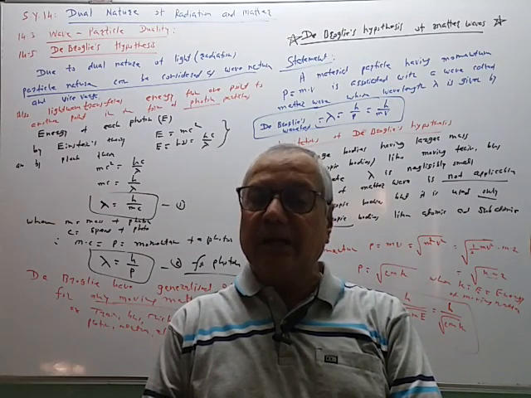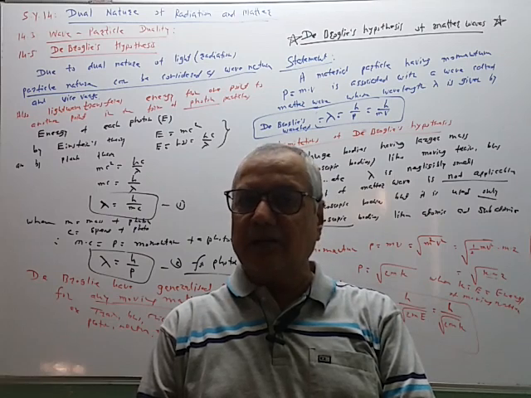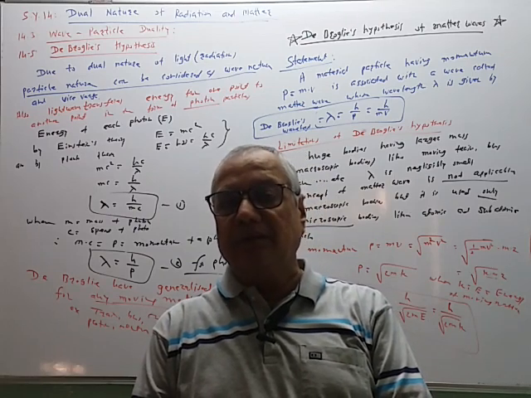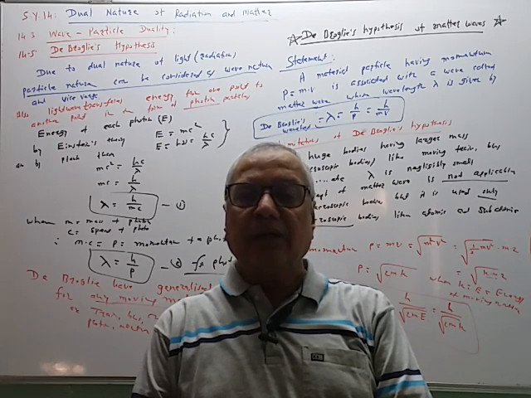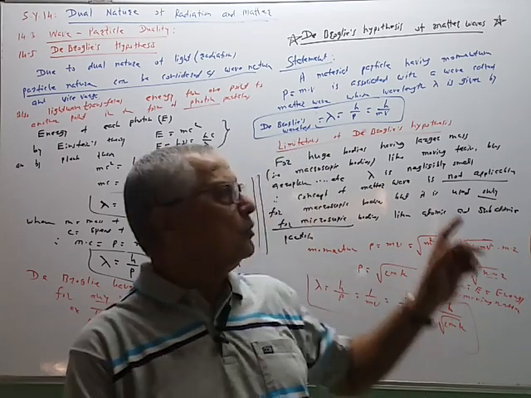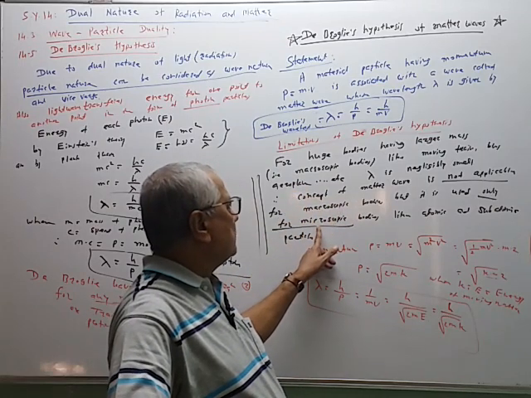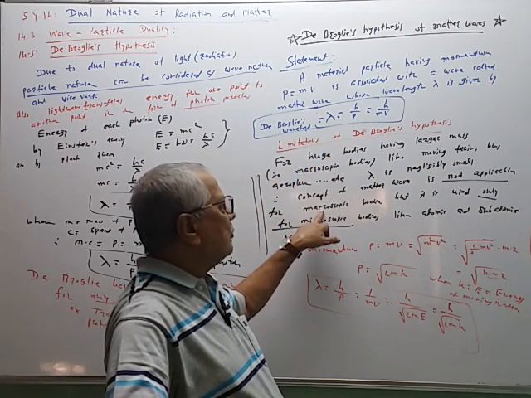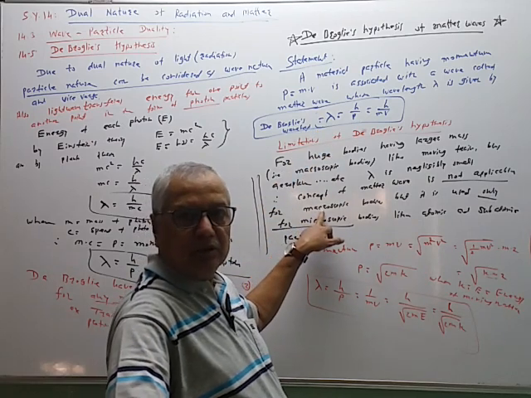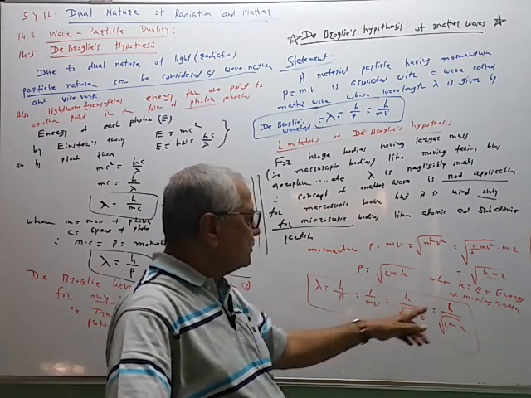So it is not detected, even experimentally it is not observed, and that's why this concept of de Broglie wavelength is not applicable for macroscopic bodies, but it is applicable only for microscopic bodies. This is the difference, this is the limitation. So these are the various equations.